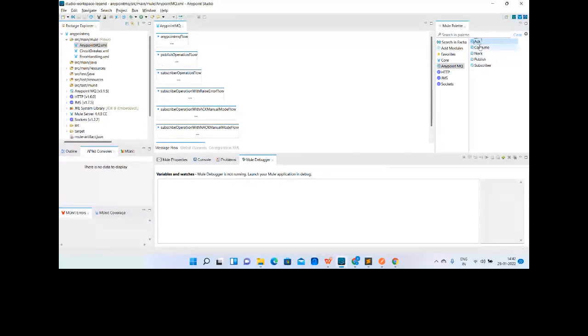Now there are two other options, ACK and NAC. What do ACK and NAC perform? So we have consumed the message and we have subscribed to the message. What will happen to that message now? That message will be used in the Mule application, and either that message will be processed successfully for the purpose we have used it, or due to some XYZ reason, such as the external service being down, a failure, or any error, the message will not get processed.